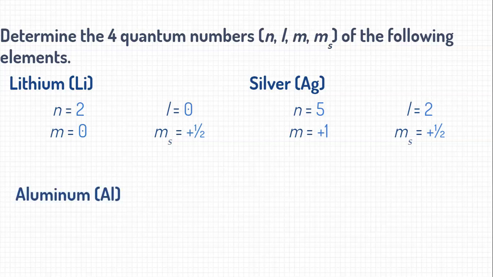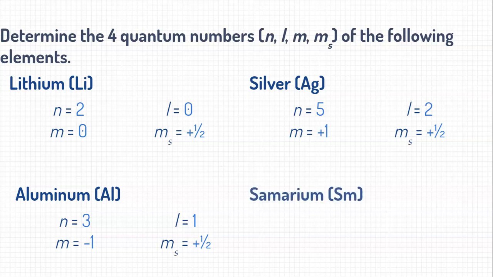And then let's try the next one. There's your answer. It is N equals 3, L equals 1, M equals minus 1, and MS is plus 1/2. Then your last example is cerium. And N equals 6, L equals 3, M equals plus 2, and MS equals a negative 1/2. And there you go.